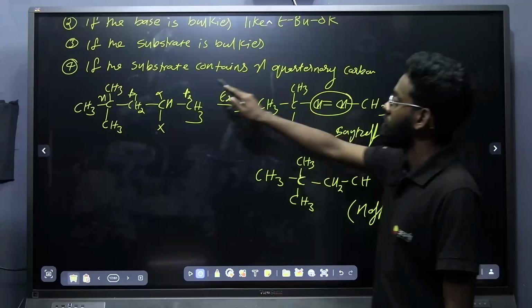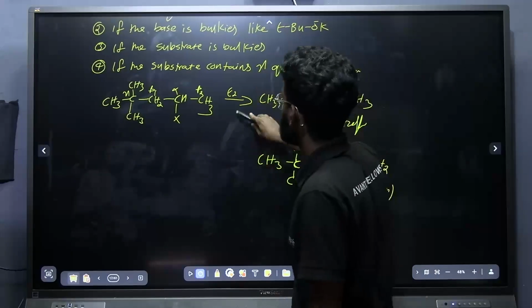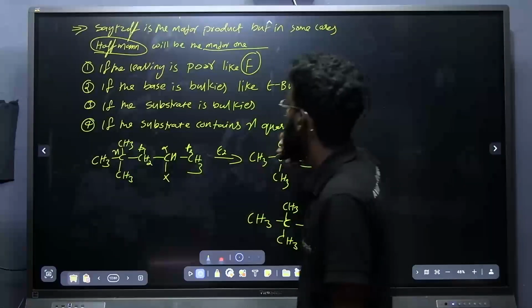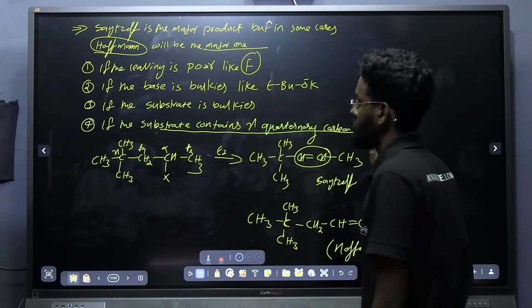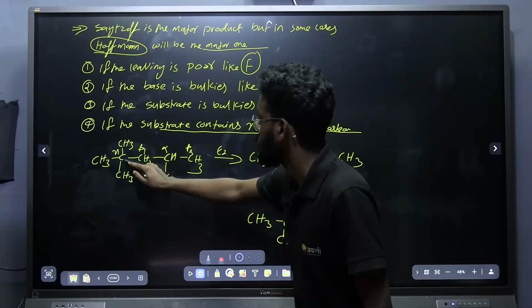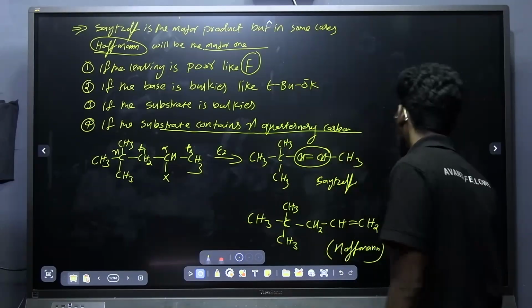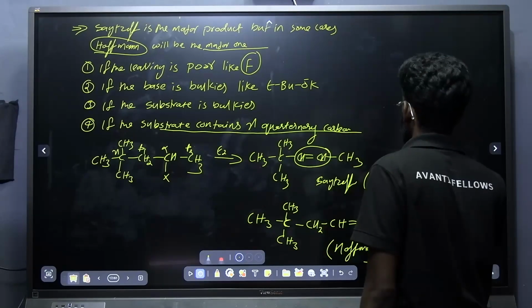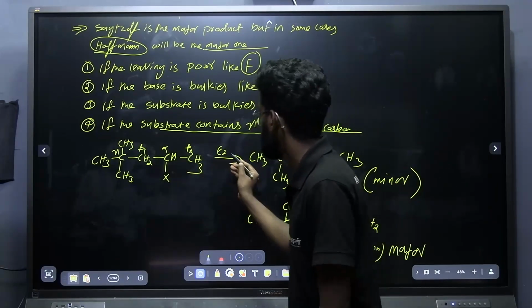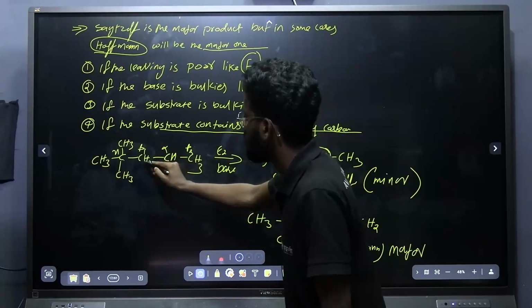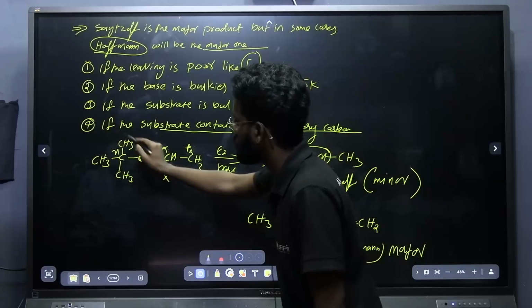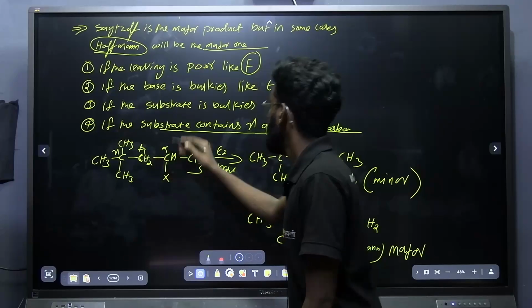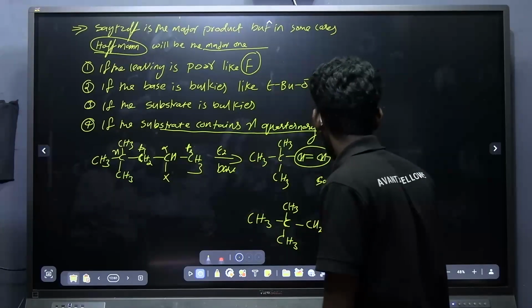No, what I mentioned, here I have mentioned the points. In which cases will Hofmann be the major one? If the substrate contains gamma quaternary carbon, that is, here you can see the substrate having a gamma quaternary carbon. In this case, the Hofmann is going to be the major product and Zaitsev is going to be the minor product. Because the base has to take a proton from this carbon, right? But because of the bulkiness, the base can't easily take the proton from this carbon. That is why the Hofmann is going to be the major one.